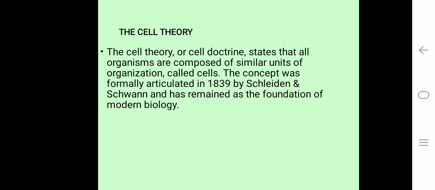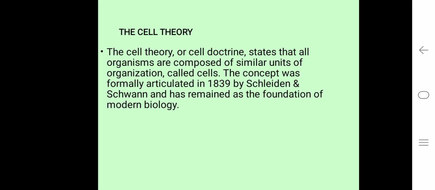So let us now understand cell theory. The cell theory or cell doctrine states that all organisms are composed of similar units of organization called cells. The concept was formally articulated in 1839 by Schleiden and Schwann and has remained the foundation of modern biology.